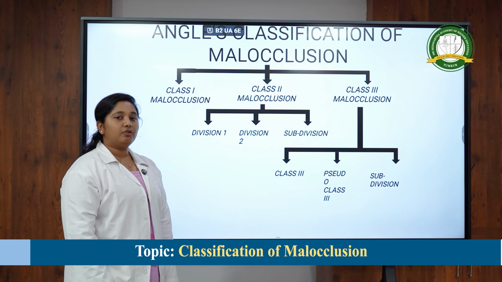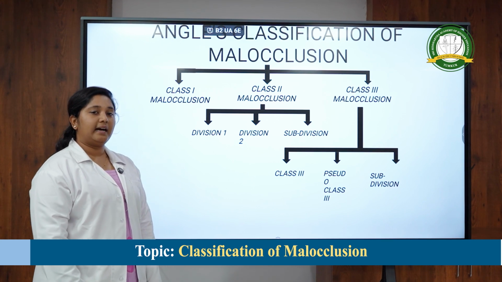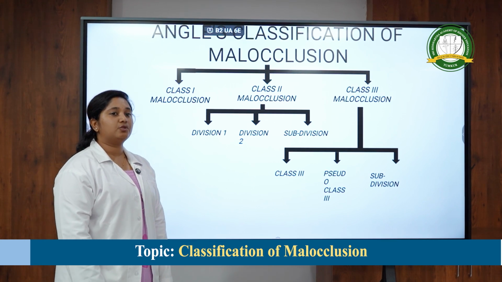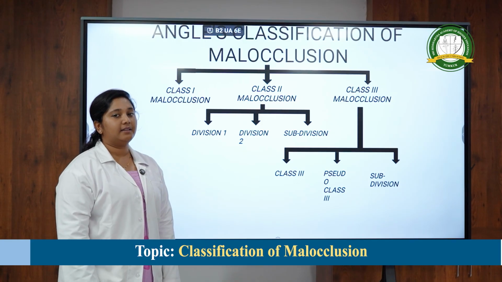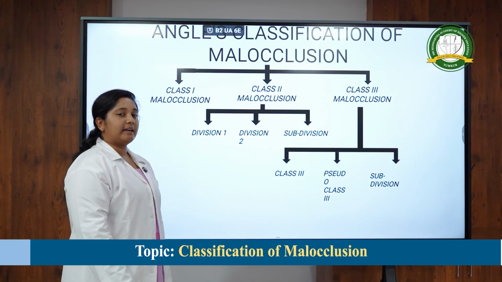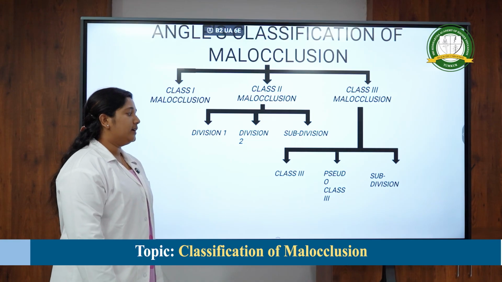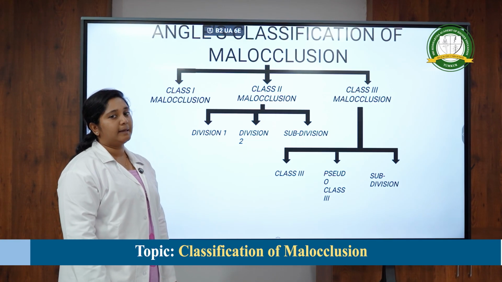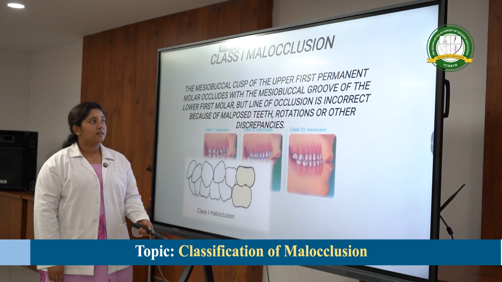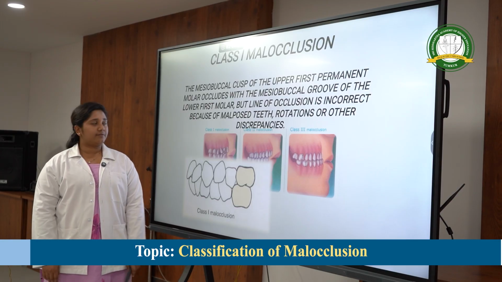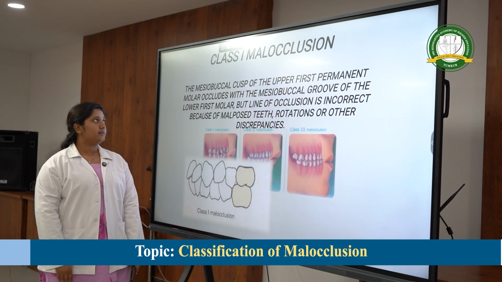Class 2 malocclusion is again subdivided into class 2 division 1 malocclusion, class 2 division 2 malocclusion and class 2 subdivision. Whereas class 3 malocclusion is further subdivided into class 3 malocclusion, pseudo class 3 malocclusion and subdivision type of malocclusion. So let's look into Angle's class 1 malocclusion.